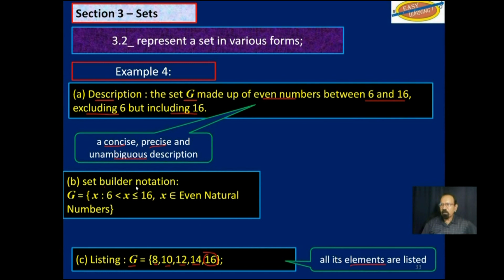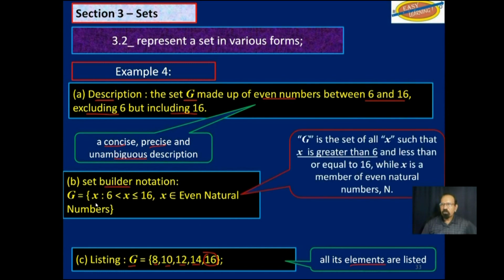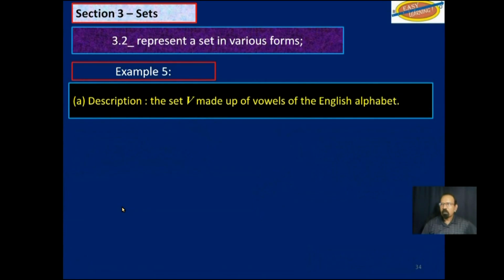Now, set builder notation. G is the set of all x such that x is greater than 6, if you look at it that way. Or 6 is less than x, while at the same time, x is less than or equal to 16, x is a member of even natural numbers.